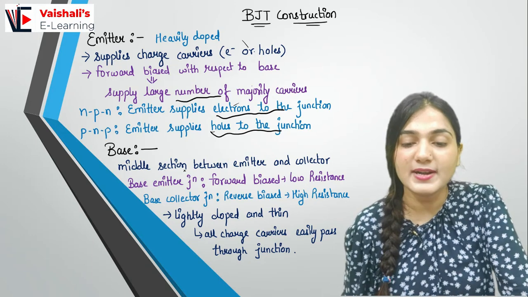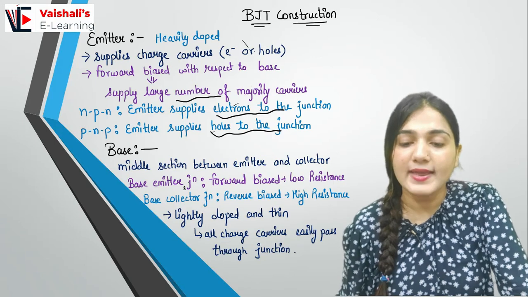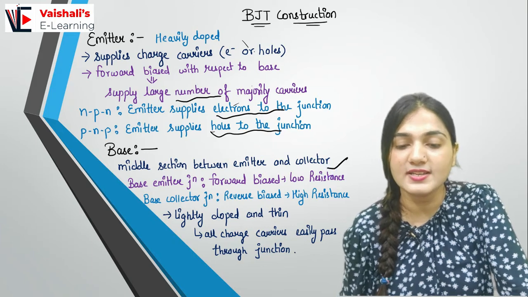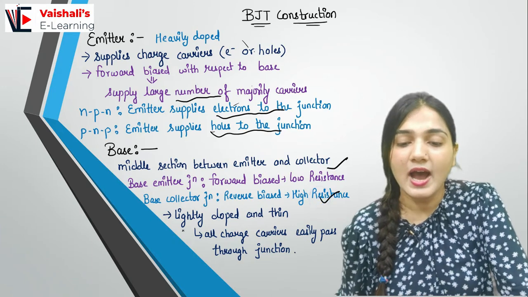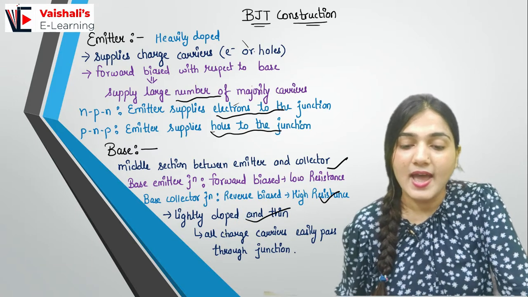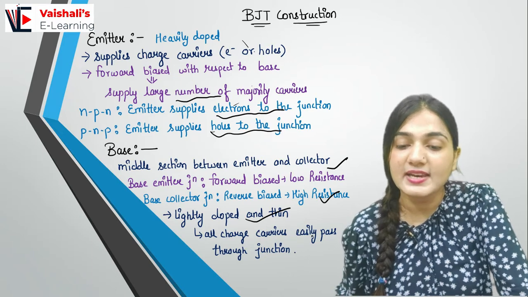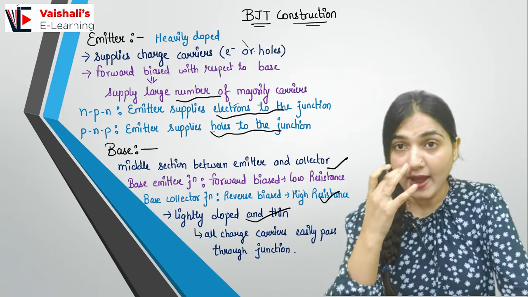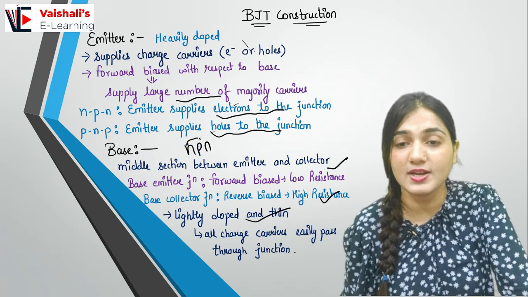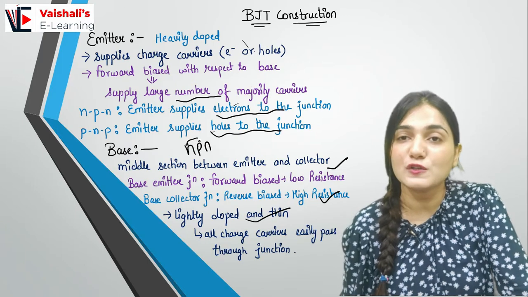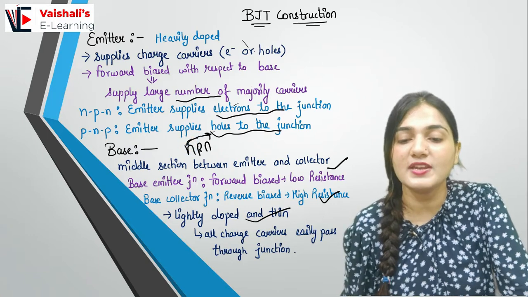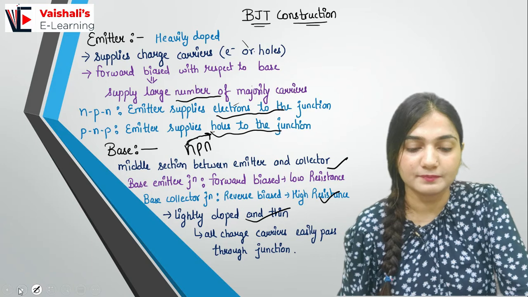Coming to the base. The base is the middle section between the emitter and collector. It is very thin in size. The base emitter junction here is forward biased and has low resistance. The base collector junction is reverse biased and has high resistance. It is lightly doped and very thin compared to the emitter, and charge carriers can easily pass. If I have an NPN structure, the electrons from the N region come to the P region. These electrons can combine with the holes of the P region, but because the P region is lightly doped and very thin, most of the electrons can cross the P region and reach the collector region.